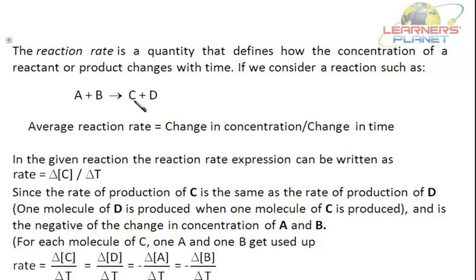Now students, here we can see that the rate of production of C is equal to the rate of production of D. That is, one molecule of C is produced and one molecule of D is produced.